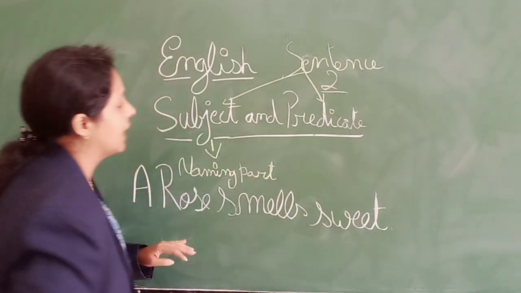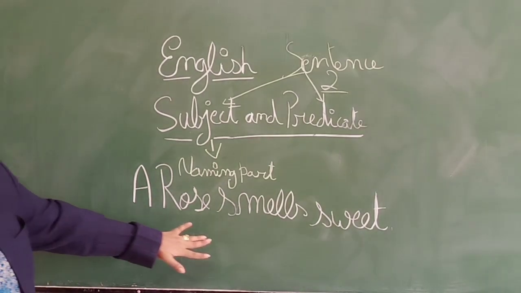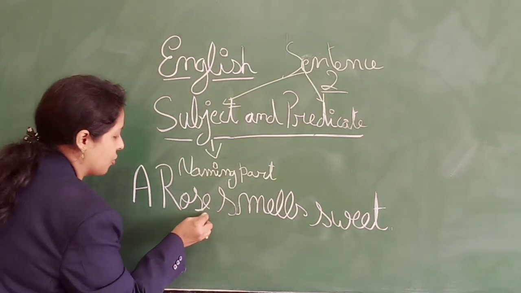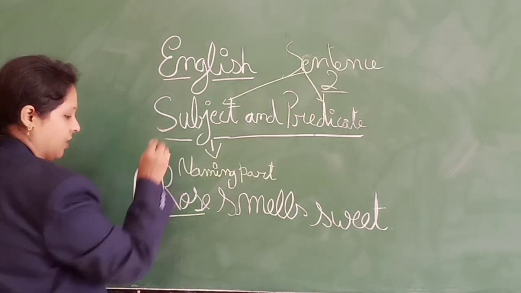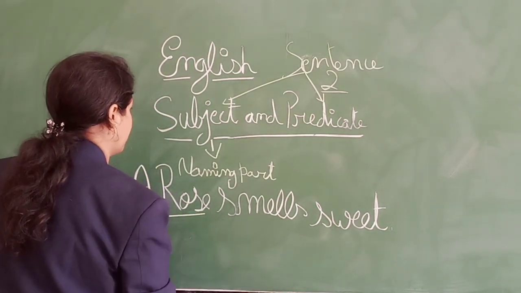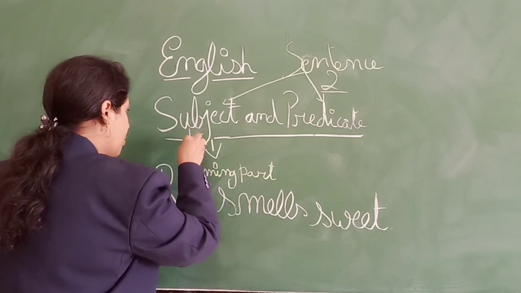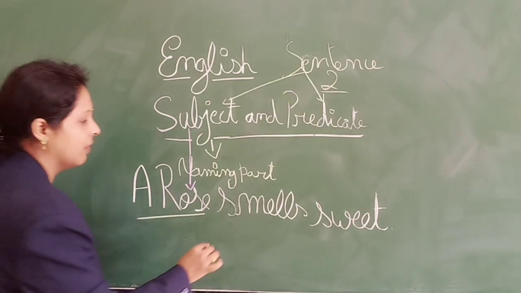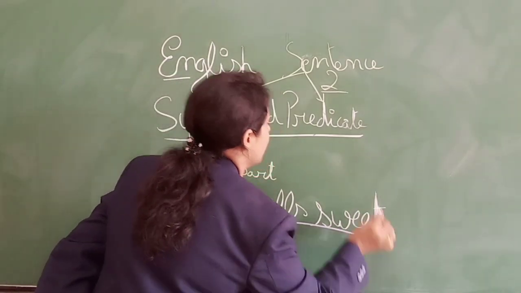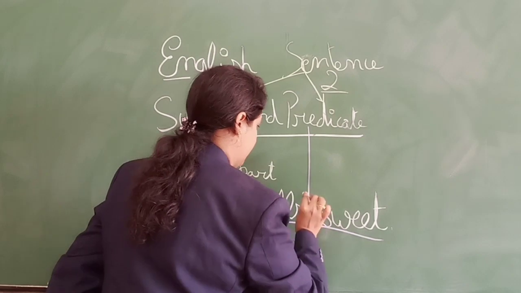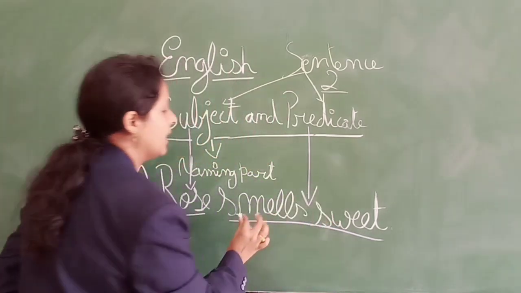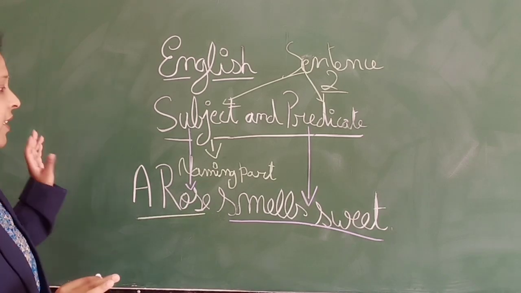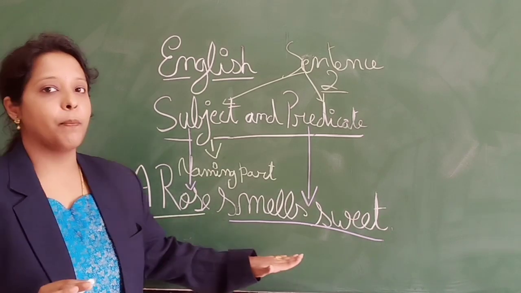Okay, now let's take an example. A rose smells sweet. So what is the subject here? A rose. A rose is the subject. So what is the predicate here? Smells sweet is the predicate. So kids, hopefully you understood what is the subject and what is the predicate.